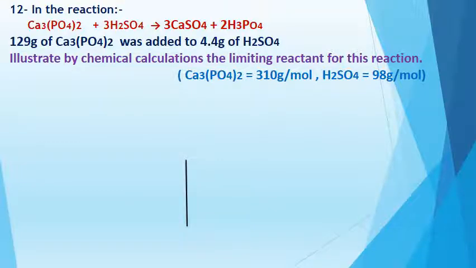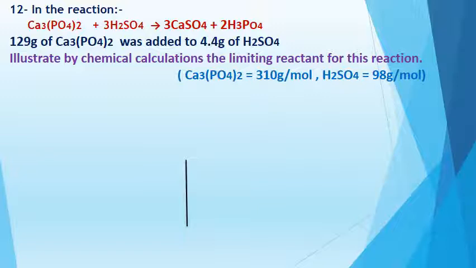In the reaction Ca3(PO4)2, this is calcium phosphate, plus sulfuric acid producing calcium sulfate plus phosphoric acid. Okay, pay attention again. 120 gram of calcium phosphate was added to 4.4 gram of sulfuric acid.